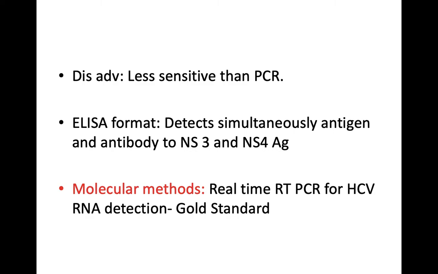A type of ELISA format called MonoLISA HCV is also available recently, which detects simultaneously both capsid antigen and also antibody to NS3 and NS4 antigen. There are molecular methods like real-time RT-PCR for HCV RNA detection, which is the gold standard method.